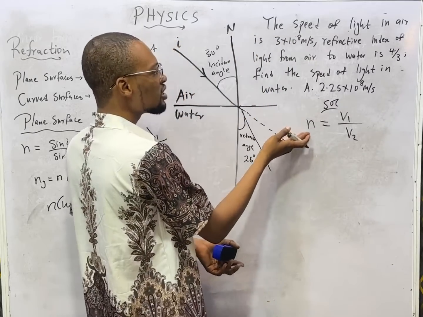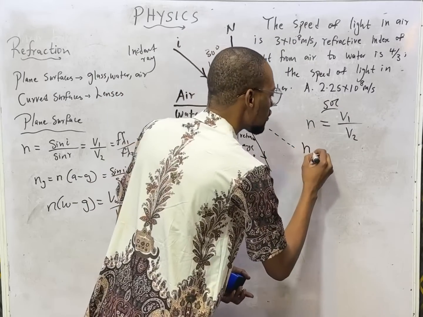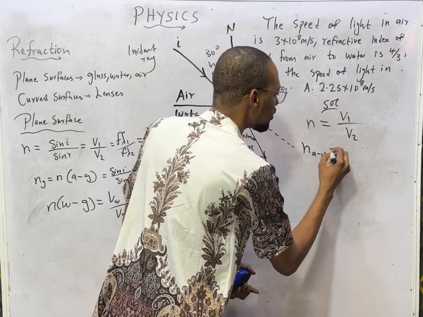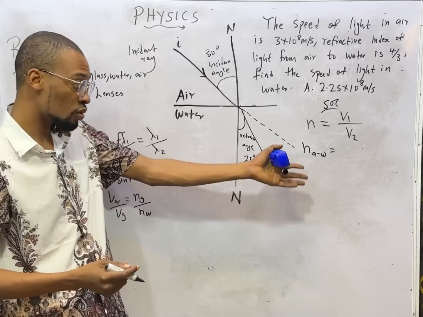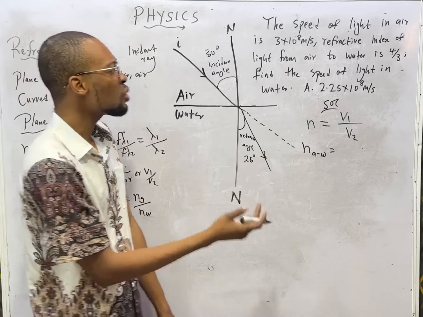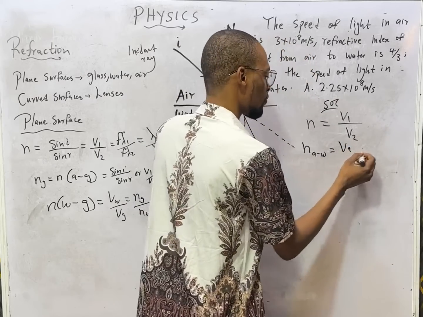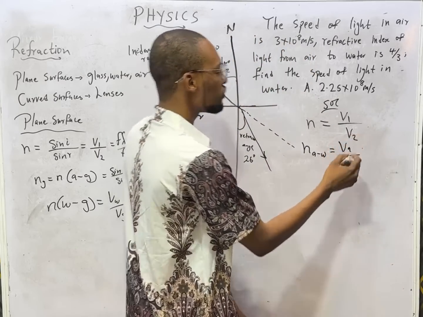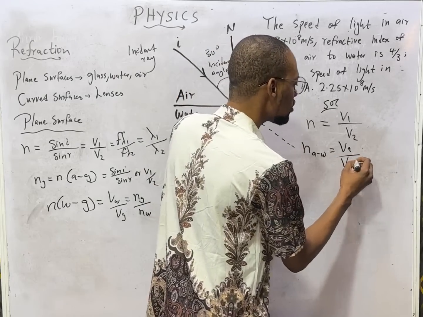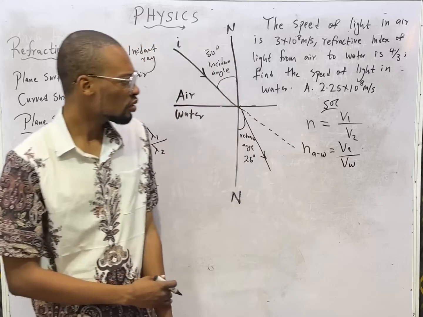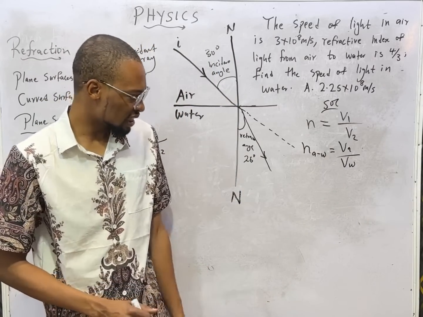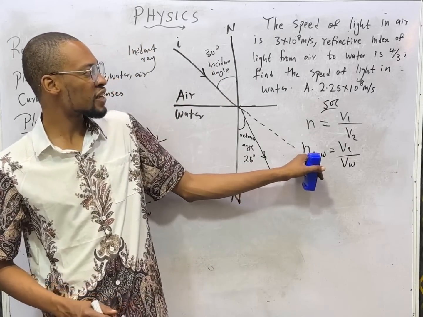Now in this case, the refractive index is from air to water. You can write it like that, A to W or whatever you know. And V1 becomes VA, where A is air. Now V2 is VW, that is V water. But the good news for us here is that we have the refractive index.